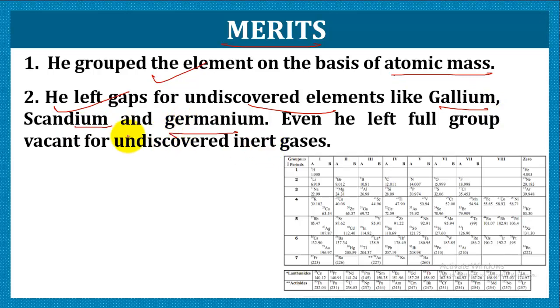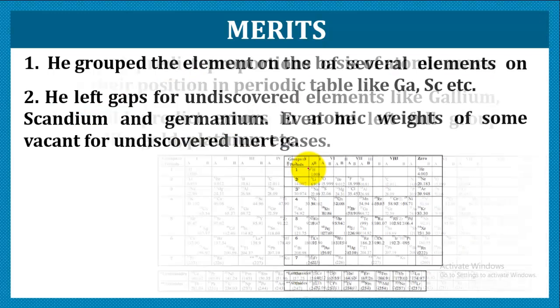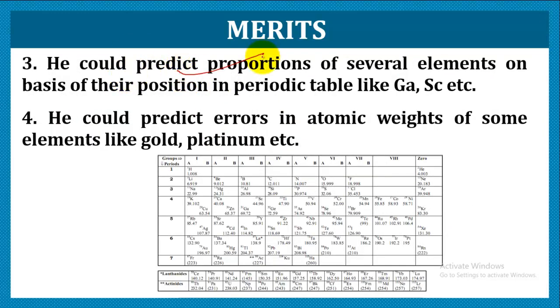Right, so that means he was an intelligent person. You know that the zero group was added after his discovery, and this group is full of inert gases. So even for the undiscovered inert gases, he left room for the discovery. He could predict properties of several elements, as we discussed, like gallium, scandium, and so on. So that means he was a genius. He could also predict errors in the atomic weights.